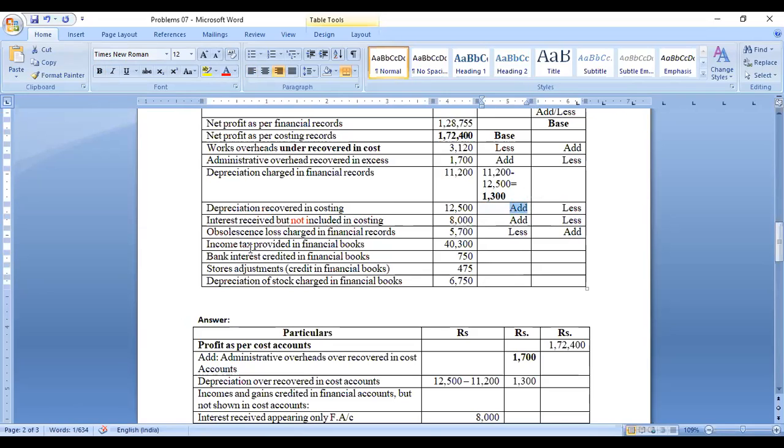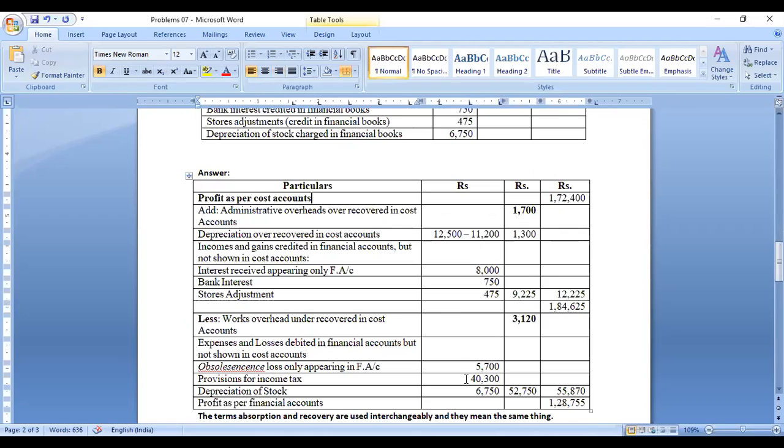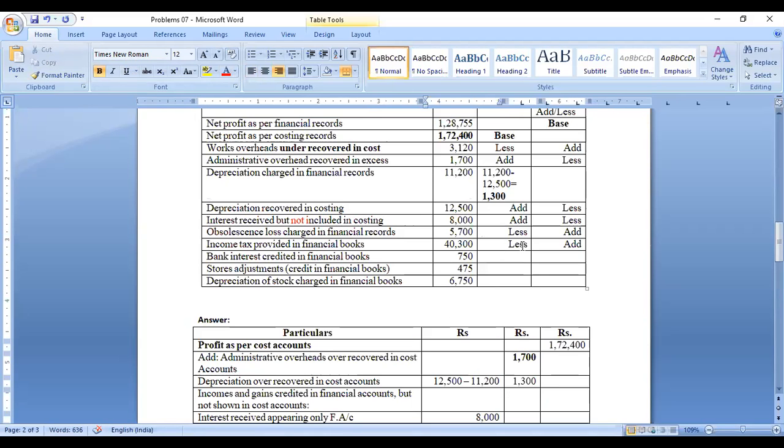Next, income tax provided in financial accounts. So this is like an expenditure. This expenditure only appeared in the financial accounts, so that amount should be added if you have started with the financial accounting profits. This amount should be less in the case where you are starting with the cost accounting profits. I started with the cost accounting profits, the 40,300. So 40,300 is deducted. This is a less. So the amount is deducted. Okay, it is less. Then it is add.